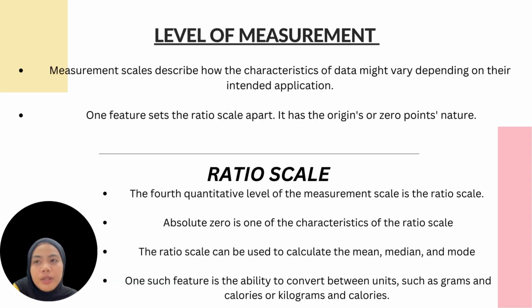Level of measurement. Measurement scales describe how characteristics of data might vary depending on their intended application. One factor sets the ratio scale apart: it has an origin or zero point. Ratio scale is the fourth quantitative level of the measurement scale. Absolute zero is one of the characteristics of the ratio scale. The ratio scale can be used to calculate the mean, median, and mode. One such feature is the ability to convert between units, such as grams and kilograms.